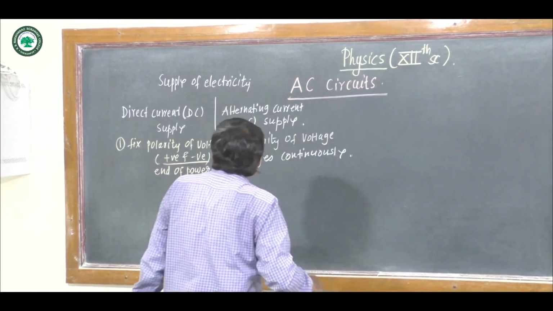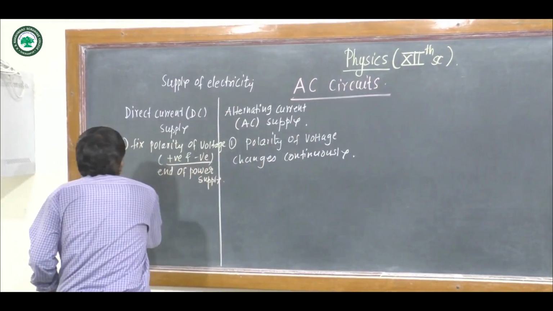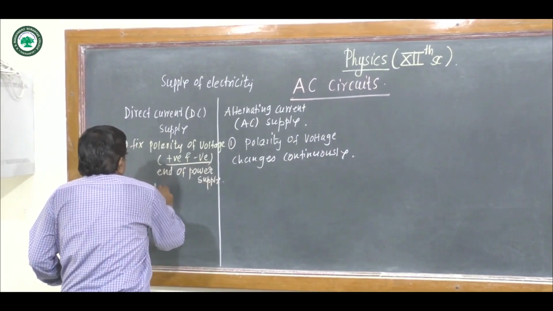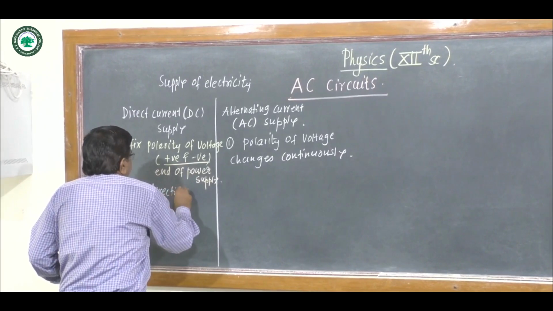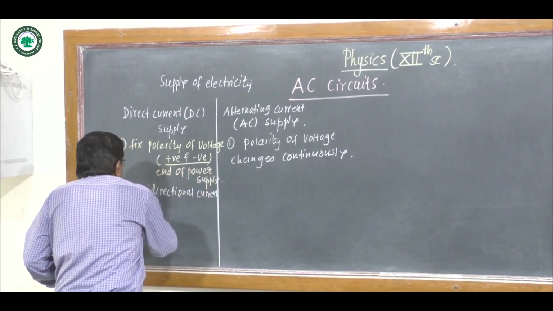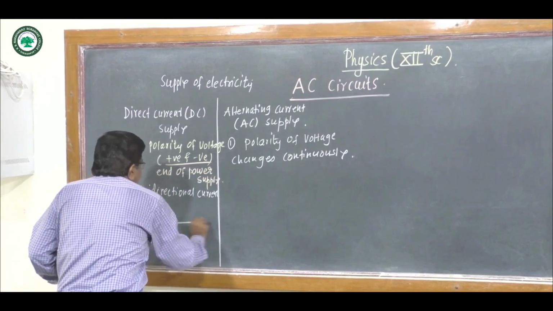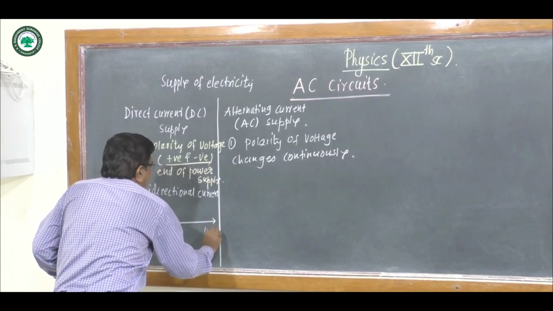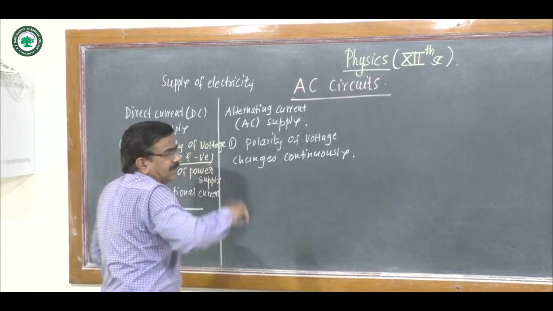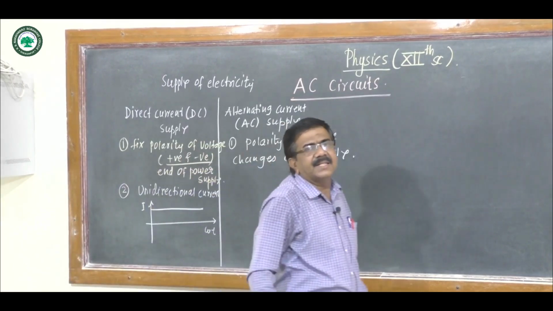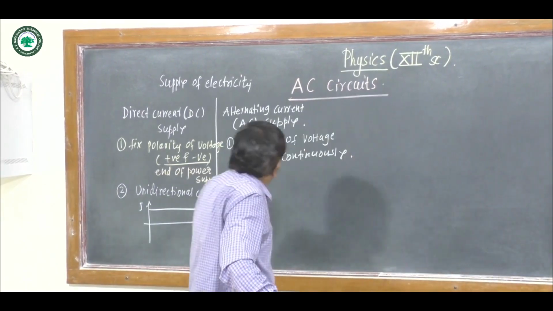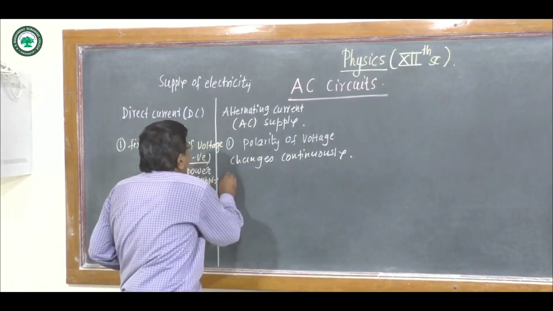Here the unidirectional current is there. If we plot a graph of current versus phase omega t, the current is unidirectional. In AC, the direction of the current changes periodically.